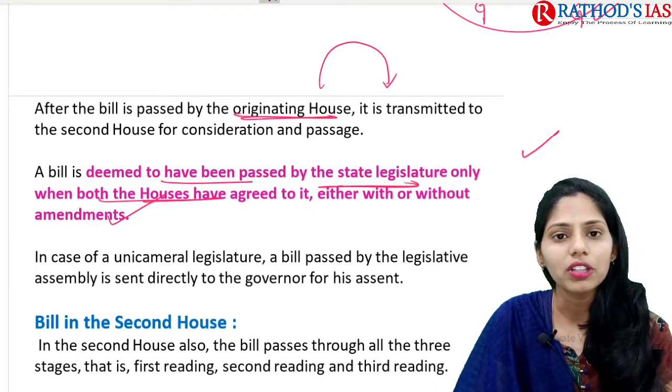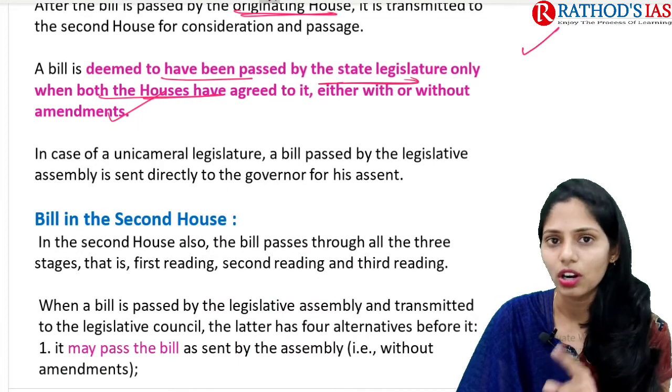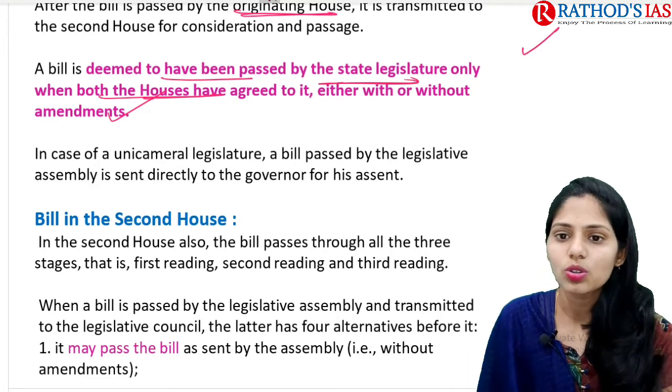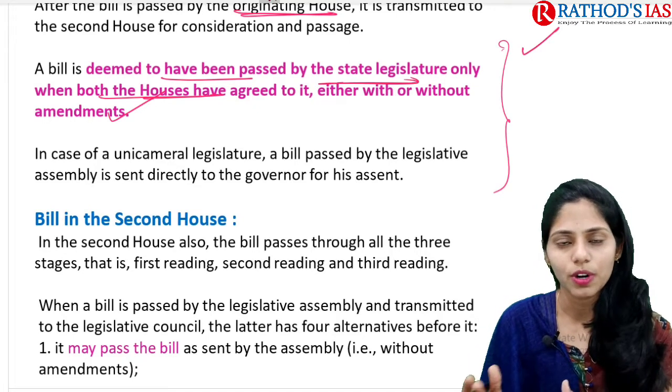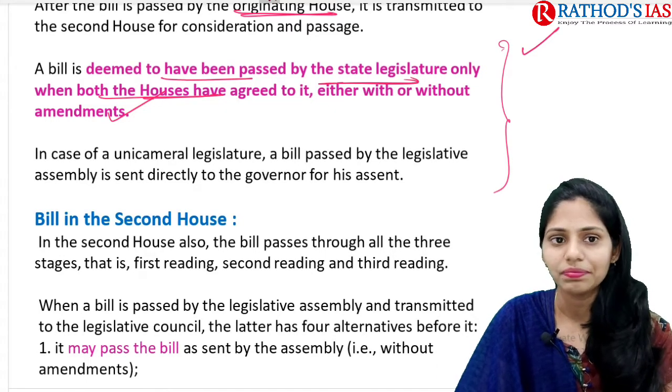If you are talking about a unicameral legislature, the bill is passed by the Legislative Assembly or Vidhan Sabha and it will be sent directly to the governor for assent. So this is the common legislative procedure regarding an ordinary bill. Now let us see some twist here.